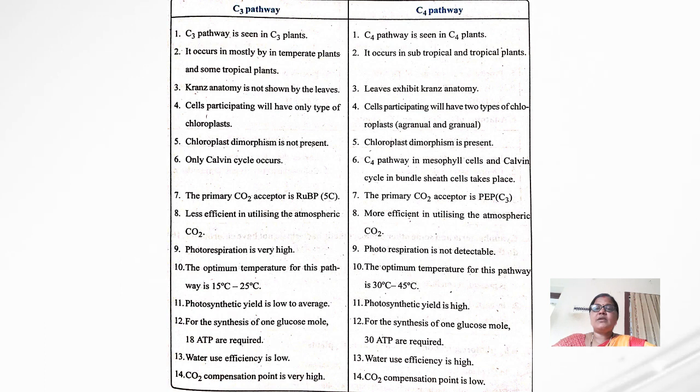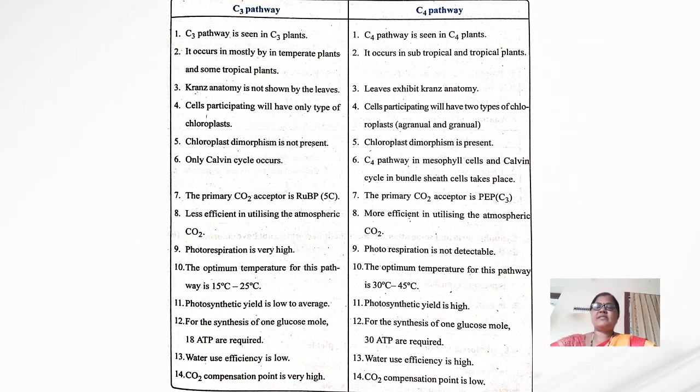So this Calvin cycle occurs in the dark reaction. Where does this dark reaction occur? This dark reaction occurs in the stroma of the chloroplast. By the end products of this dark reaction, we can identify two pathways, that is C3 pathway and C4 pathway. C3 is the Calvin cycle and C4 is the Hatch and Slack pathway. Now I will tell about the differences between these C3 and C4 pathways.